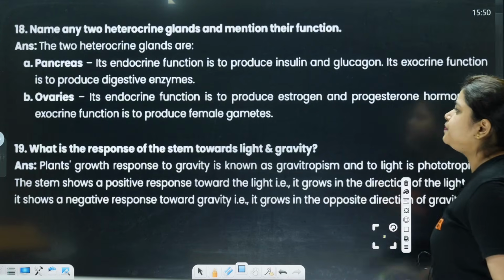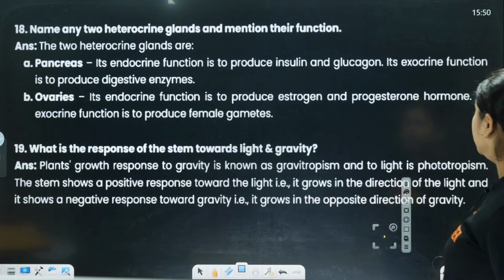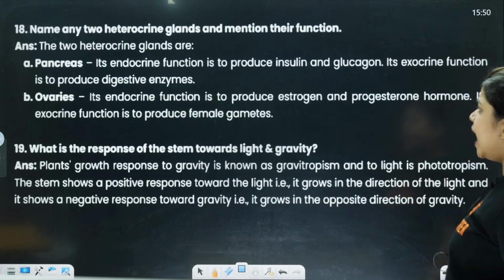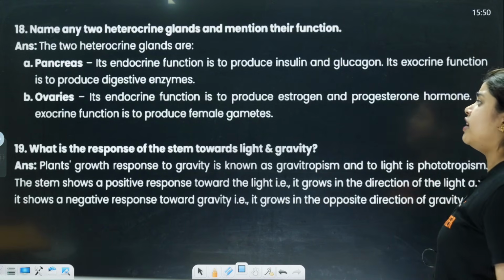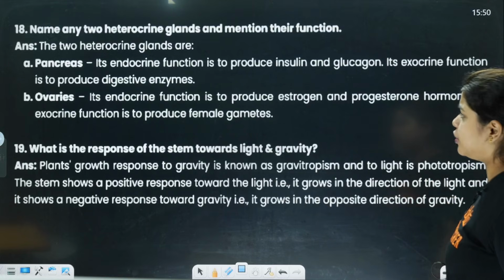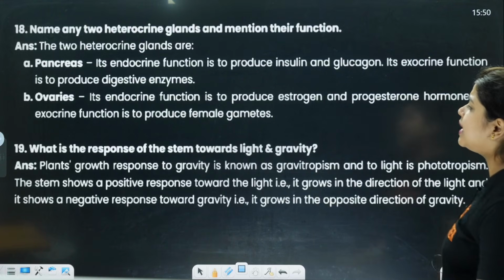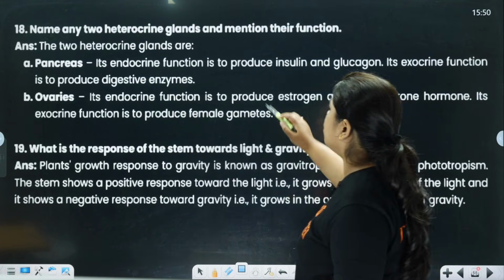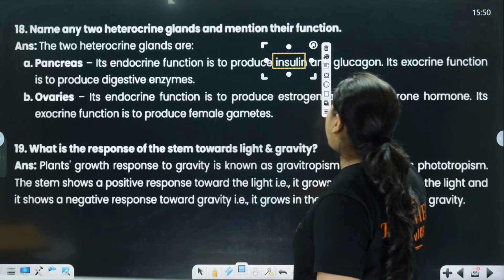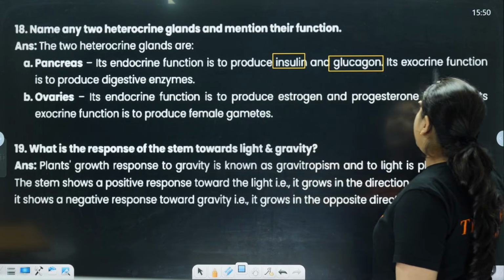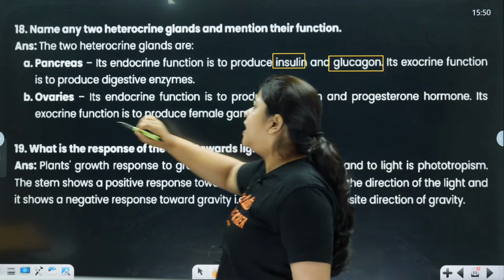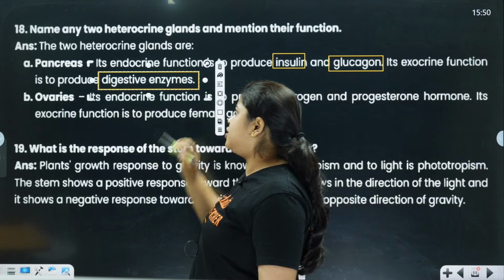Okay. Next question. Name any two heterocrine glands and mention their functions. The two heterocrine glands are pancreas and ovaries. The pancreas has an endocrine function, producing insulin and glucagon. It also has an exocrine function, producing digestive enzymes.